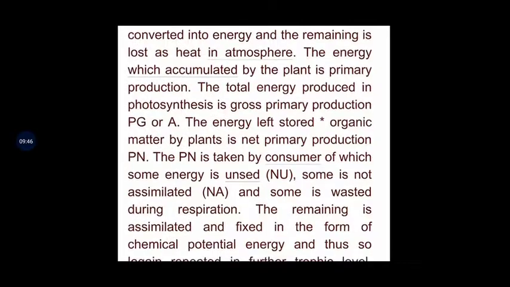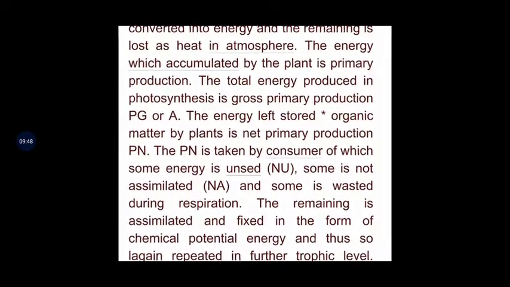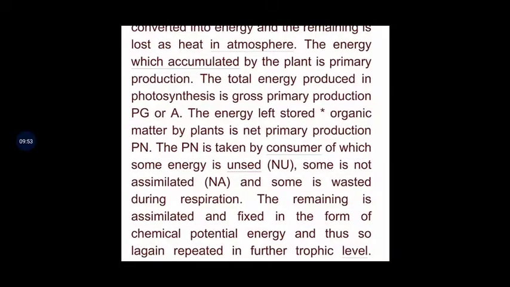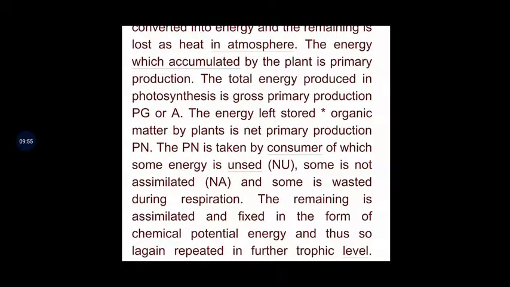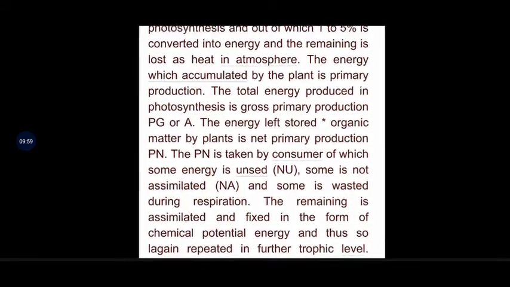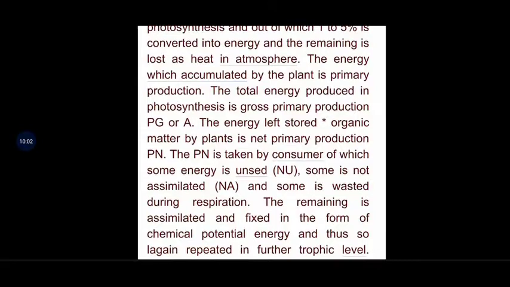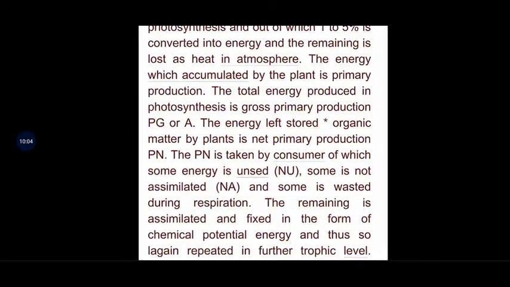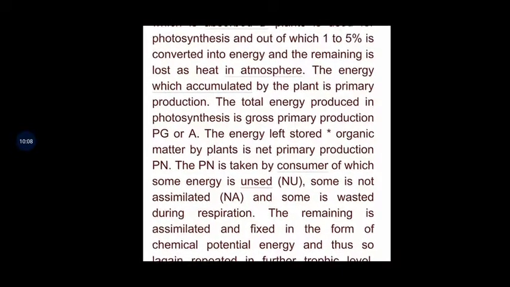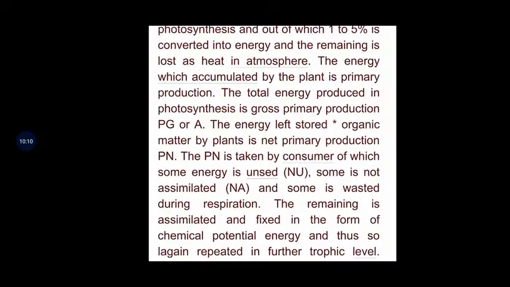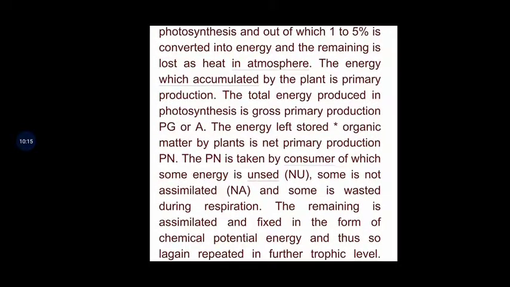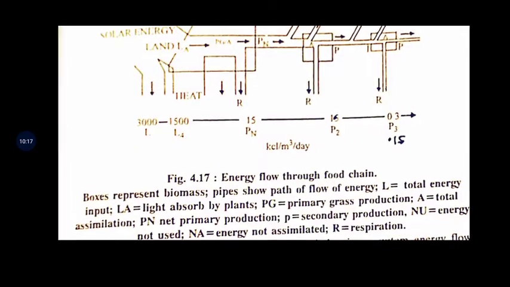The energy which is accumulated by the plant is primary production. The total energy produced in photosynthesis is gross primary production, PG. The energy left stored as organic matter by plants is net primary production, PN. The PN is taken by consumers, of which some energy is unused, some is not assimilated and some is wasted during respiration. The remaining is assimilated and fixed in the form of chemical potential energy, and this is again repeated in the further trophic levels.